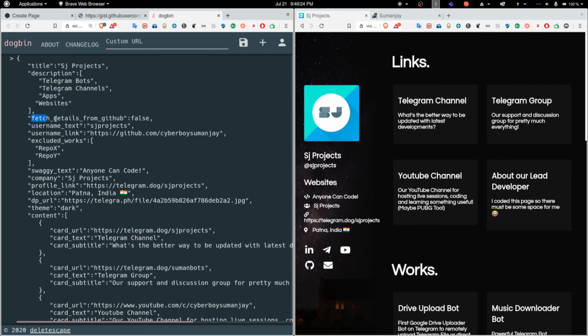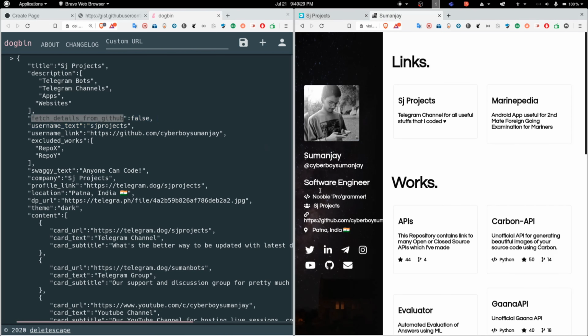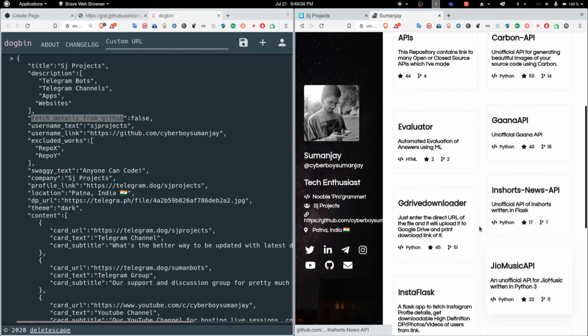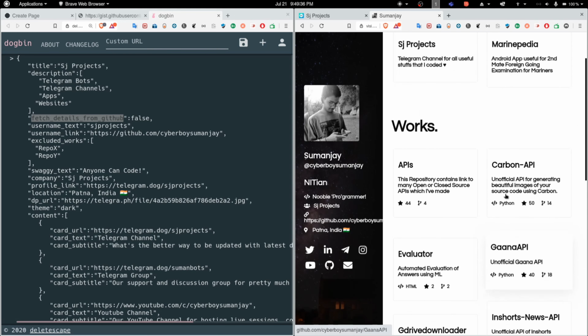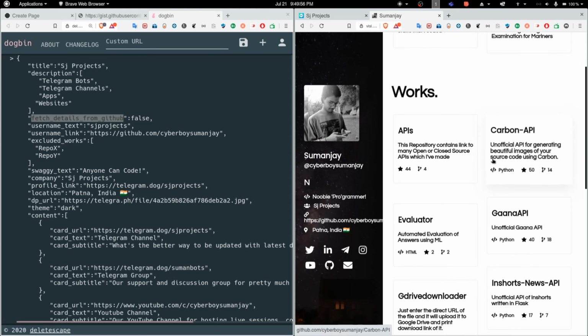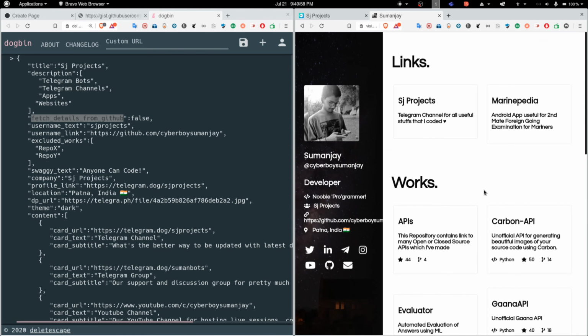In the automated way, I will just give you a brief idea right now. If you want to fetch the details from GitHub, like in my section, all these details and the whole work section are fetched from GitHub. All the stars, forks, and the language are all fetched from GitHub. The link, the location, the company, and this text, and this username are also fetched from GitHub. I just fed this, the description, whatever I want to change here, and the links which I want to put up here, and the rest is fetched from GitHub itself.